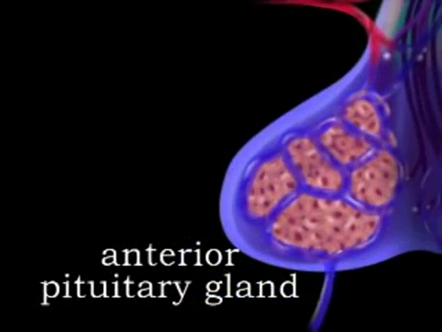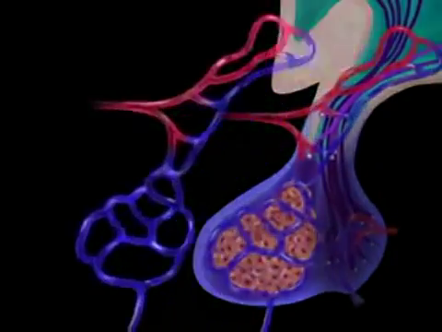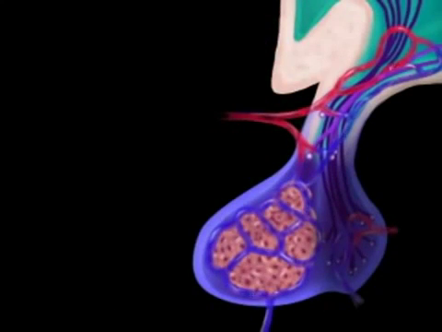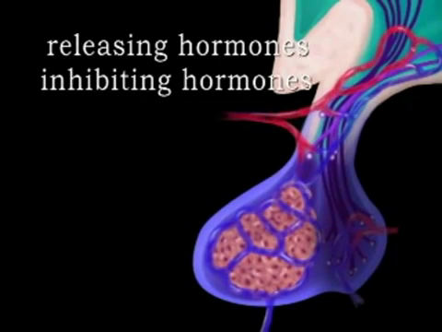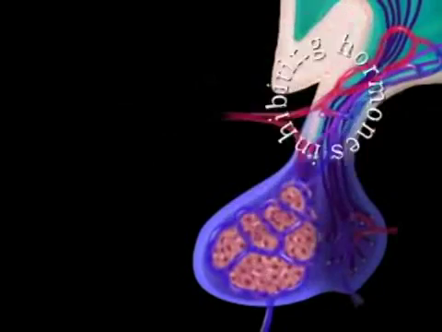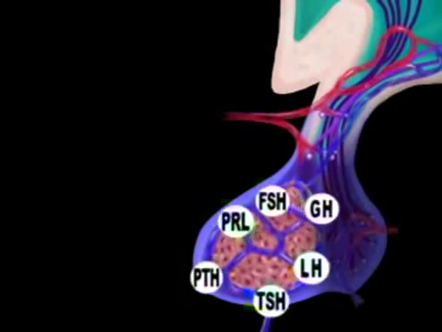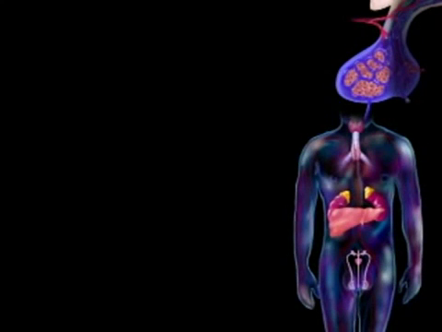The anterior pituitary gland is connected directly to the hypothalamus by a capillary network called the hypophyseal portal system. Two types of regulatory hormones are produced by the hypothalamus and transported directly to the anterior pituitary gland, releasing hormones and inhibiting hormones. These hormones in turn regulate the production of hormones by the anterior pituitary gland. The hormones produced by the anterior pituitary gland include